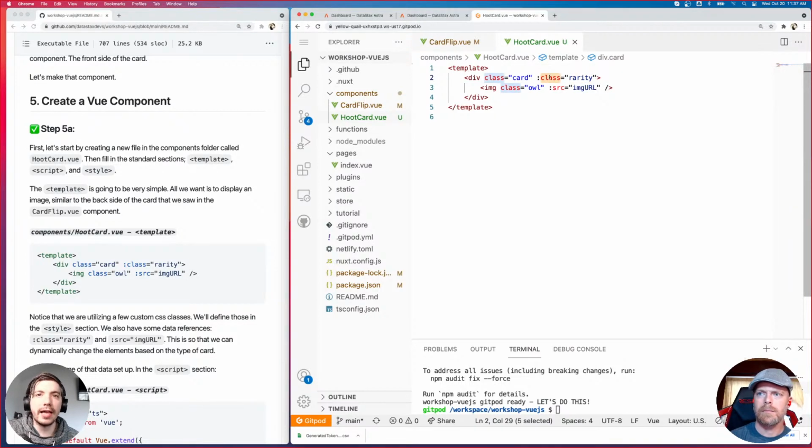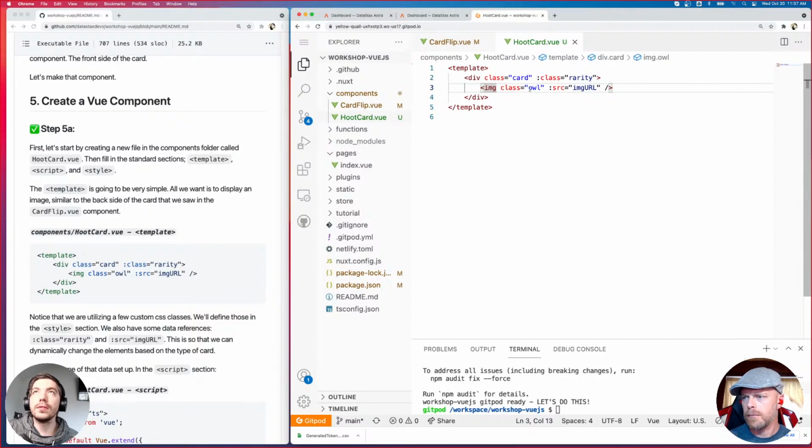And so we'll have different classes for the different rarities: common, uncommon, rare, and ultra rare. So we don't have to hard code what it is, or make a bunch of options. It's just going to be determined by whatever the value of that property is that comes in.